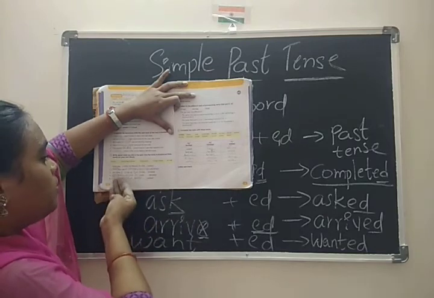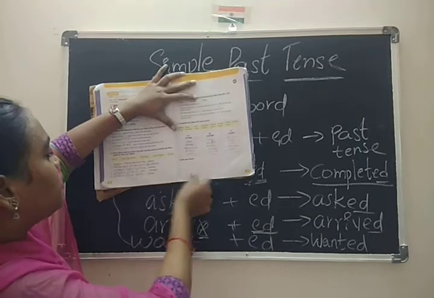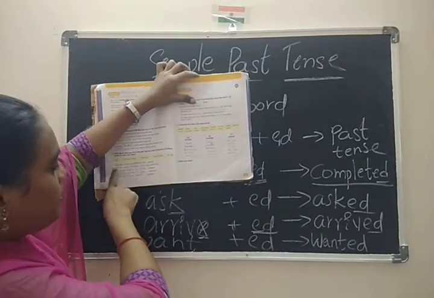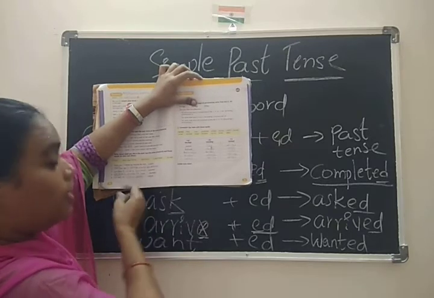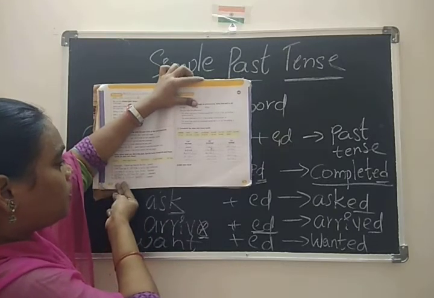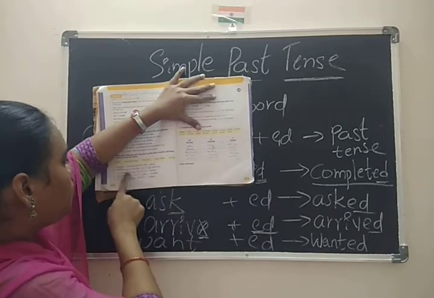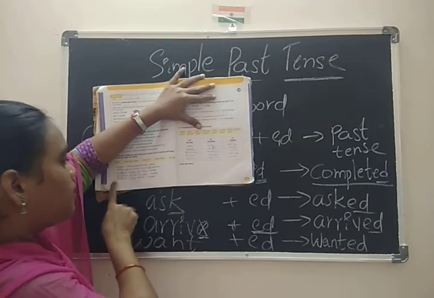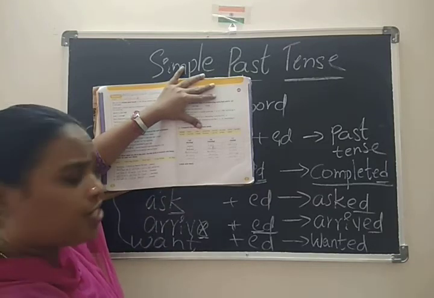Here they have already done one blank for you: Yesterday I asked my teacher for help. Here they gave the indications of past tense: yesterday, 3 days ago, last week, last month and last year. These all indicate the past tense.